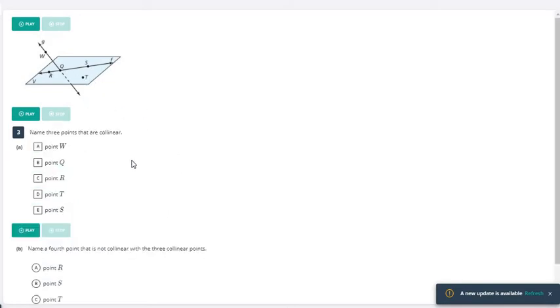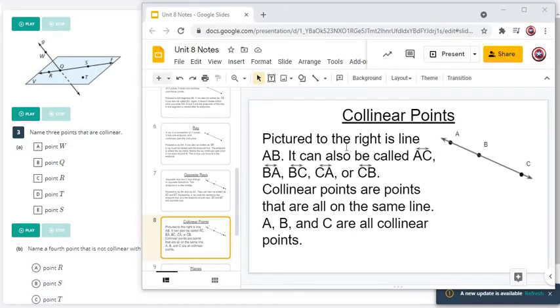All right, looking at the same diagram for number 3, it says name 3 points that are collinear. So here we have our slide that talks about what collinear points are. Collinear points are just simply points on the same line. The prefix co means together, and linear means line. So together on a line are collinear points. So if we're naming 3 points here that are collinear, if we look at this line here, this is line F. R, Q, and S are all on this same line, which means that R, Q, and S are collinear.